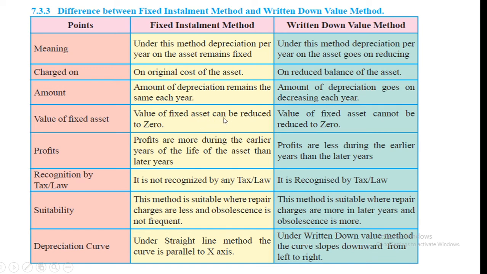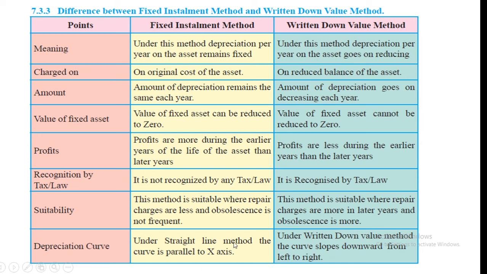Here the value of fixed asset can be reduced to 0, but here the value of fixed asset cannot be reduced to 0. Profits are more during the earlier years of the life of the asset than later years. Profits are less during the earlier years than the later years. Fixed installment method is not recognized by any law. Written down value method is recognized by tax law. This method is suitable where repair charges are less and obsolescence is not frequent. And this method is suitable where repair charges are more in later years and obsolescence is more.